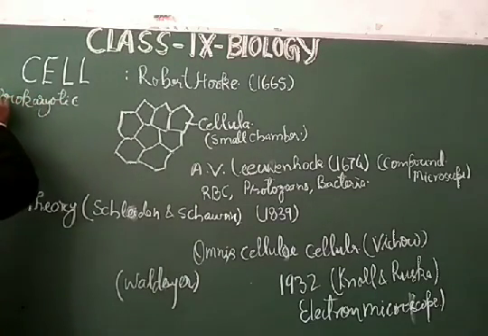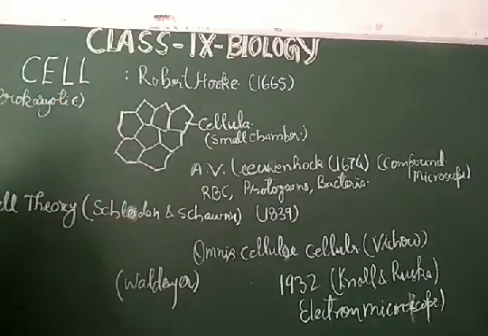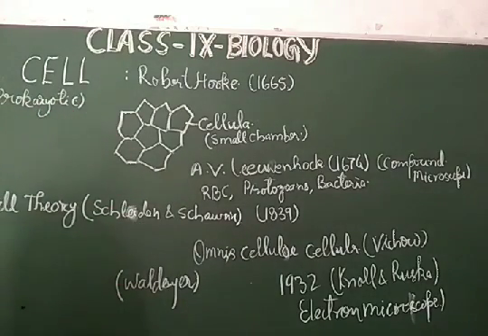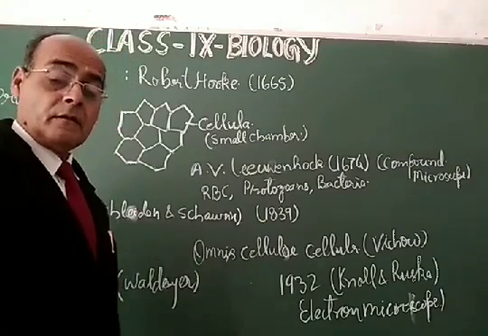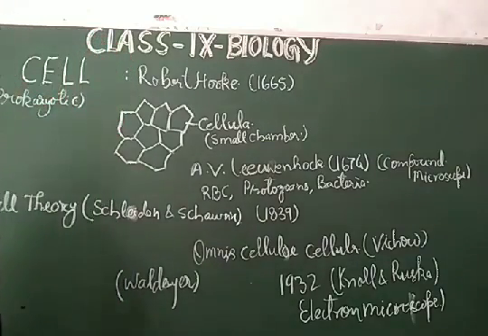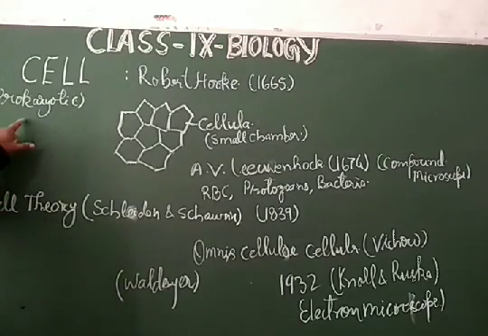My dear students, the prokaryotic cells are the cells which do not have the nuclear membrane. That is absent in the prokaryotic cells, and several cell organelles are also absent in the prokaryotic cell.